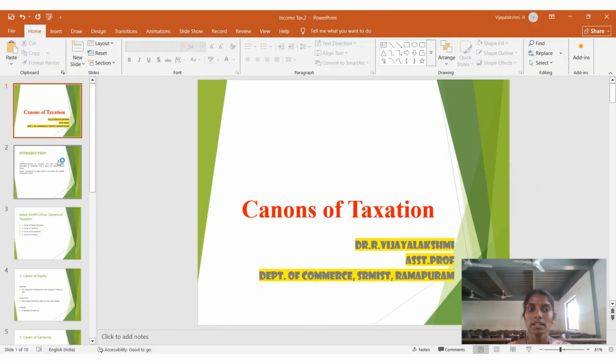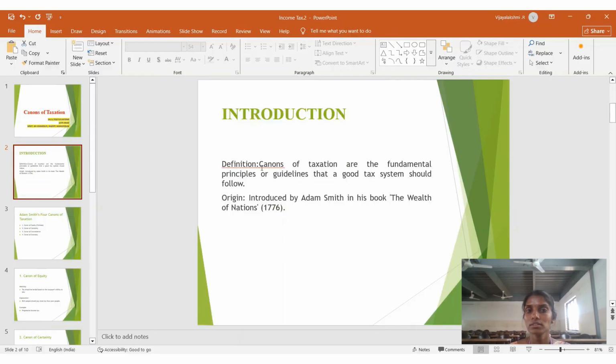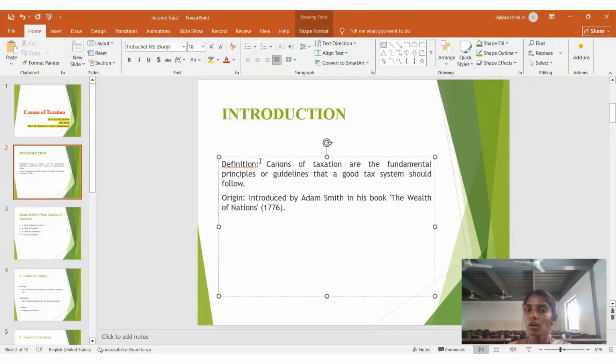So, what is the canon of taxation? It is the fundamental principles or guidelines that a good tax system should follow. This was originally introduced by Adam Smith in his book The Wealth of Nations, 1776.